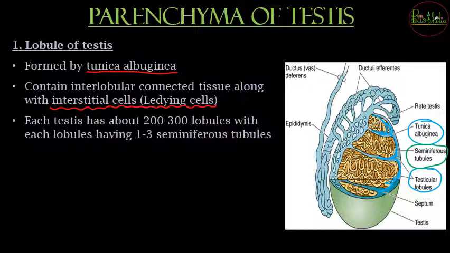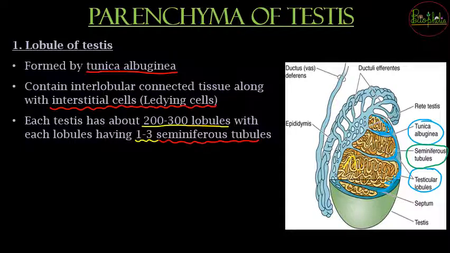So this was about कि tunica albuginea ने compartments बनाए. So दो compartments के बीच में there will be some lobular space. So lobular space में कौन नजर आएगा? Lobular space में नजर आएंगे these interstitial cells, that is Leydig cells. और वो compartment या वो room के अंदर कौन मिलेगा? Room के अंदर मिलेंगे seminiferous tubules. So how many rooms are there in the testis? These are nothing but about 200 to 300 lobules, and each lobule will have about 1 to 3 seminiferous tubules.